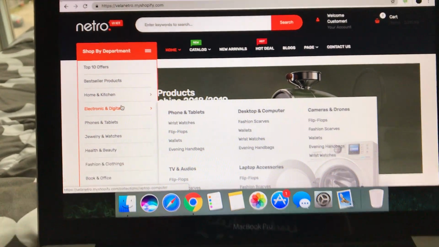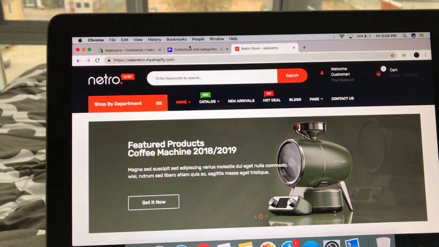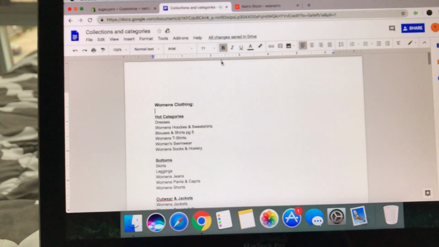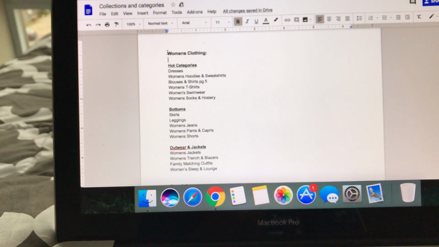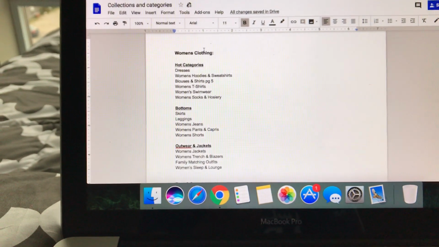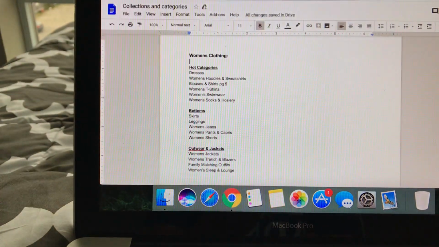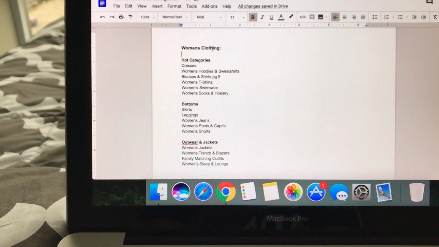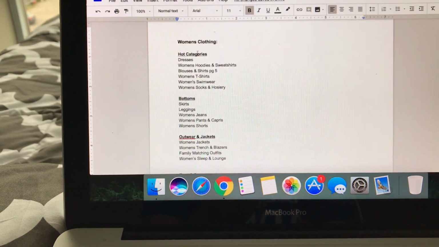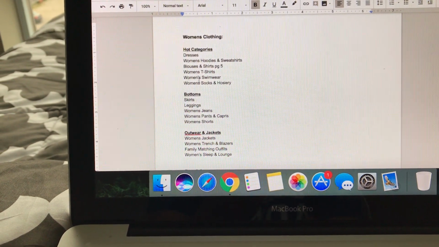Right? So obviously that's what I want my stuff to be. In mine, I have a document that I will also be providing, a Google Doc. What I have on here, women's clothing, that will be the department. That will be basically what shows here. Everything that is bold and larger in letters, and doesn't have an underline, that is the department. This is the category, and this is the subcategories, right?